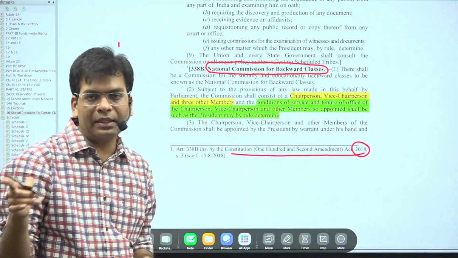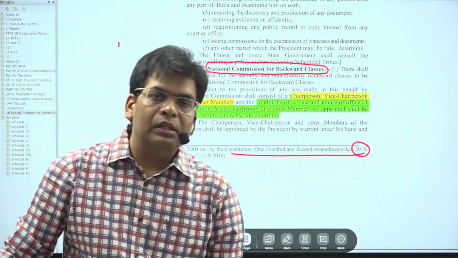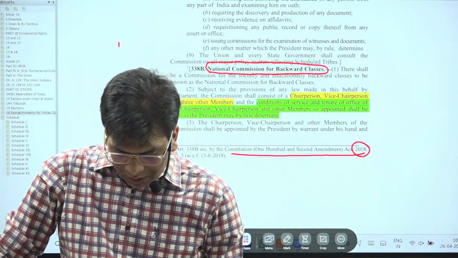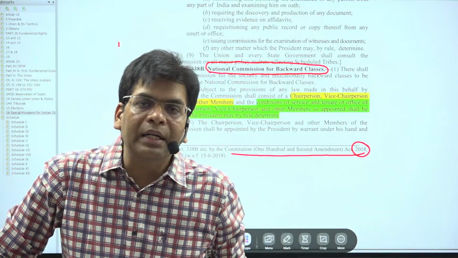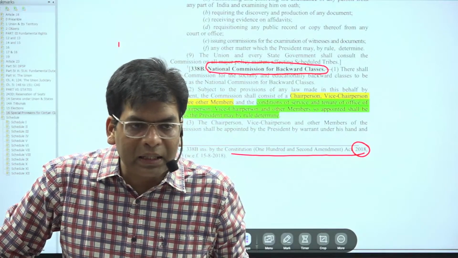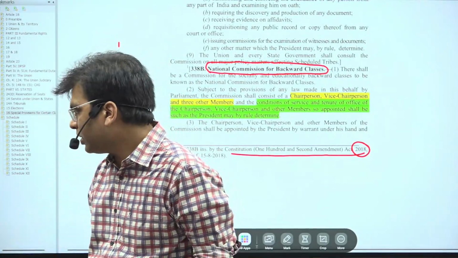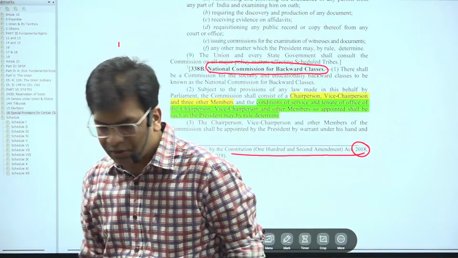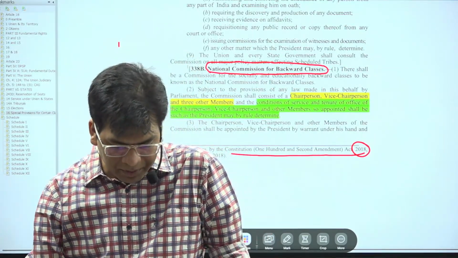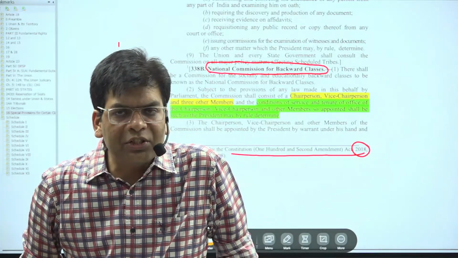We saw that recently we also brought an amendment, the 103rd, that brought reservation for the economically weaker section. These are the things that you should remember. What is the composition of these bodies?